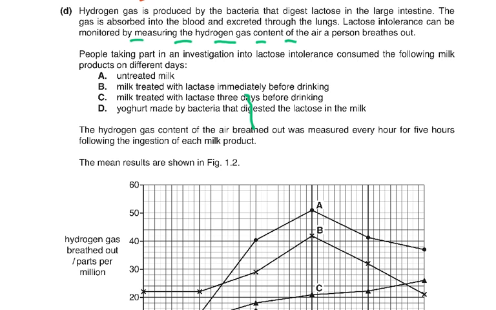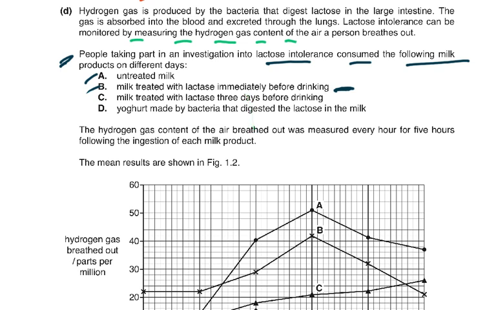People taking part in an investigation into lactose intolerance consumed the following milk products on different days. A. Untreated milk, normal milk. B. Milk treated with lactase immediately before drinking. So this person did not have any lactose. Then C, milk treated with lactase 3 days before drinking.